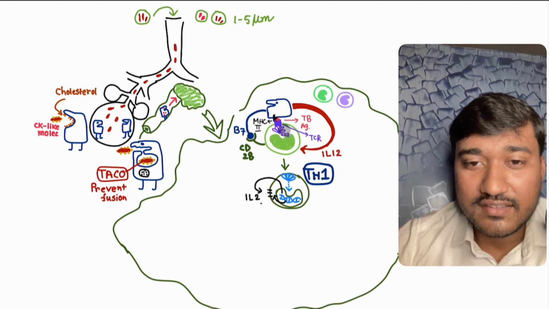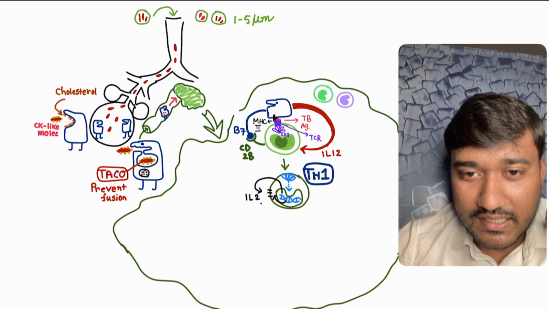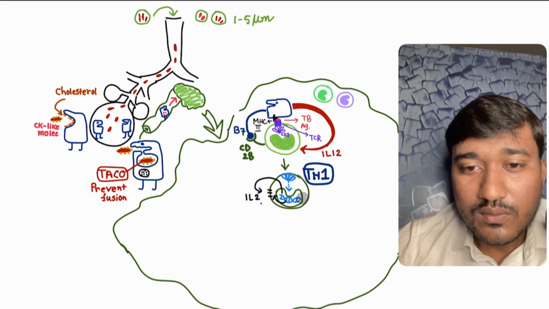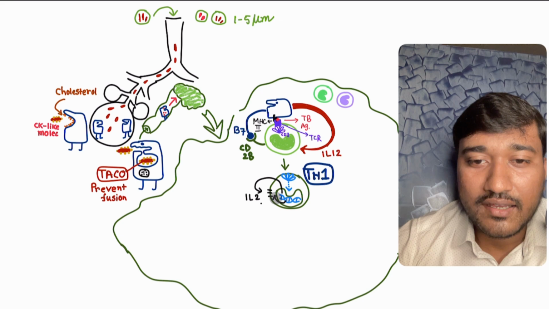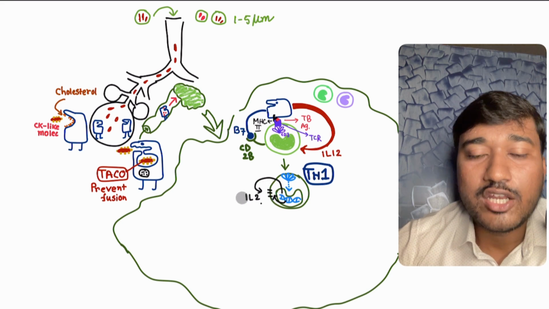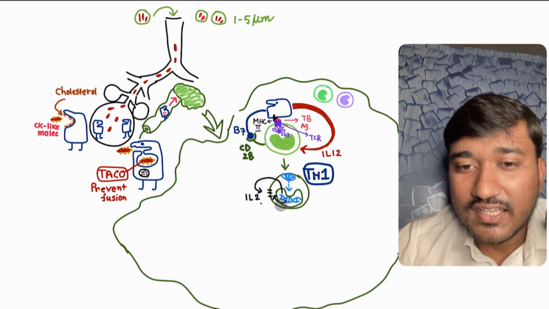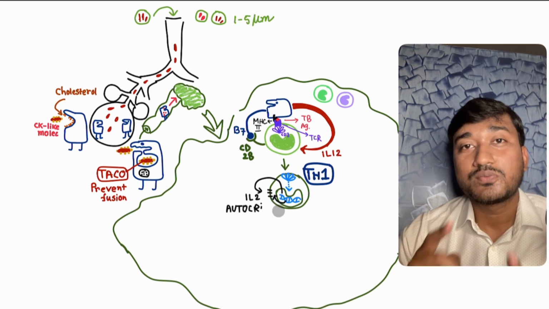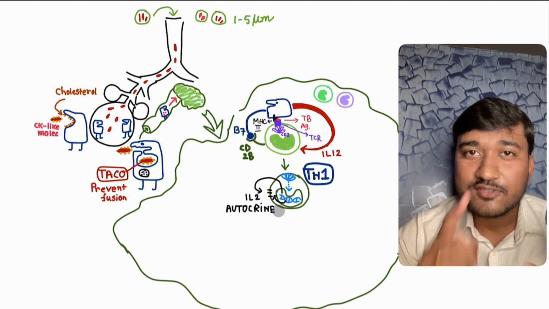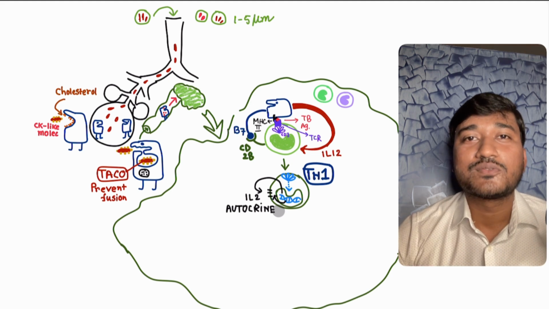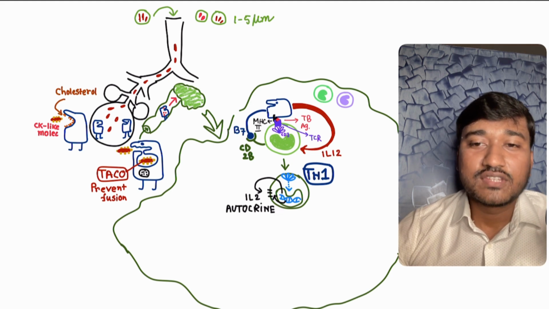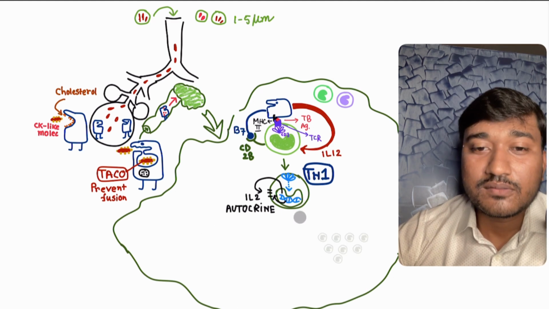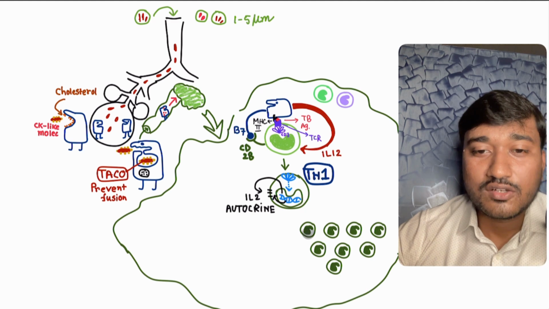So this flower-like molecule is basically CD3. Look here, via CD3 molecule there is stimulation to the nuclear material of this Th1. From this section, what is coming here? Interleukin 2, and from this portion of the DNA, what is coming here is the interleukin 2 receptor. So therefore interleukin 2 is produced by this T helper 1 cell, as well as the interleukin 2 receptor is also produced by this T cell. So they are basically acting in the autocrine fashion.